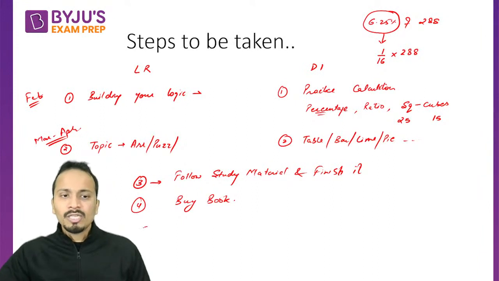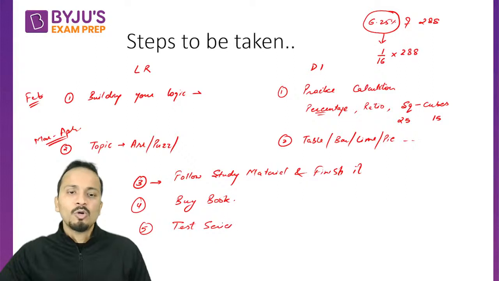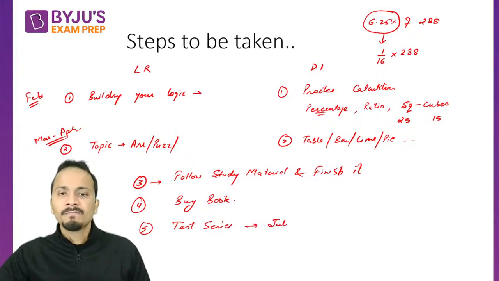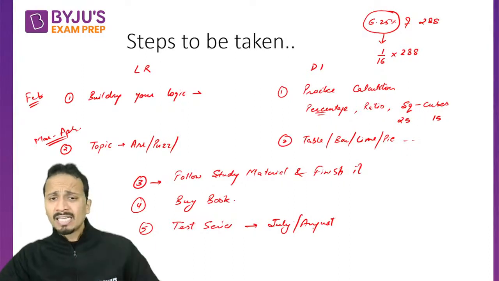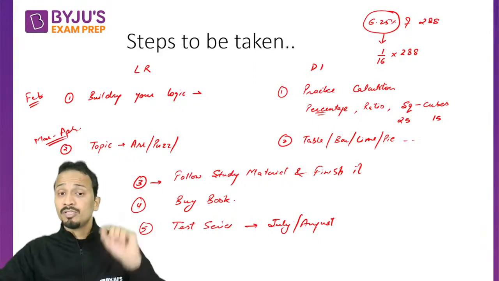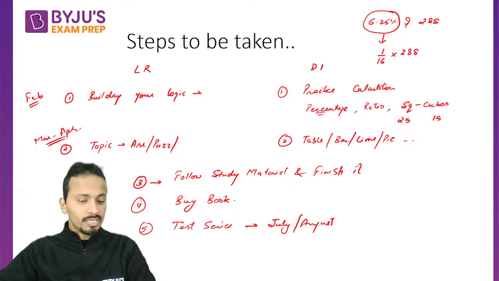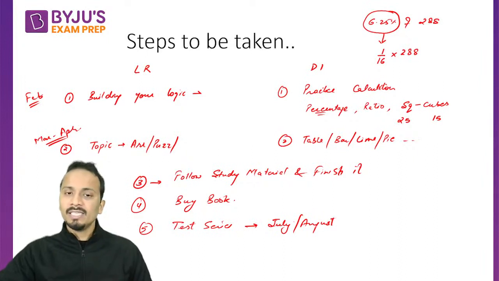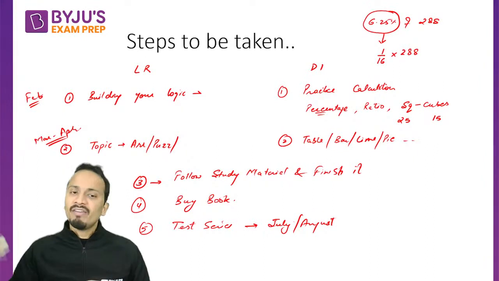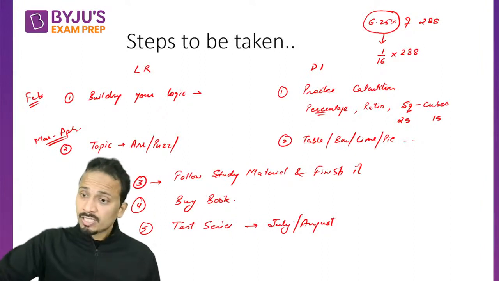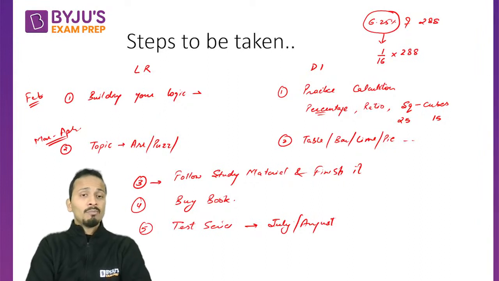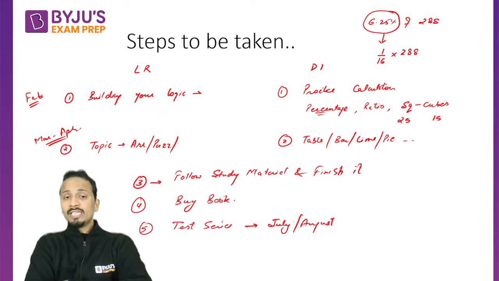Okay, now the next step is the test series. Once you are in the month of July or August, you must start with any proper test series having at least 25 test papers only for CAT. So go for this particular test series and perform each and every test as it comes in front of you. Now friends, a very important thing I'm going to discuss now is related to test series.